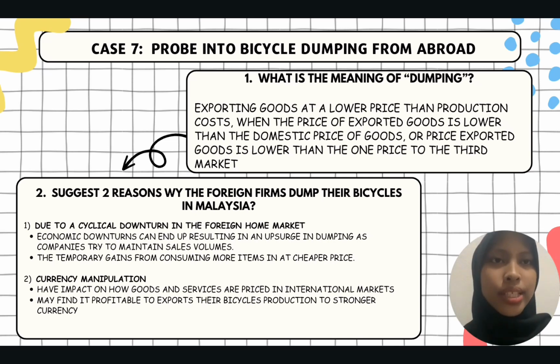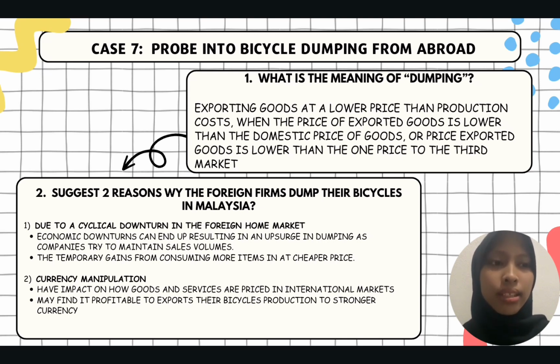Next, for question 2, suggest 2 reasons the foreign firm dump their bicycle in Malaysia. Firstly, due to a cycle downturn in the foreign home market. Economic downturn in certain nations can end up resulting in upsurge in dumping as a company tries to maintain their sales volumes.